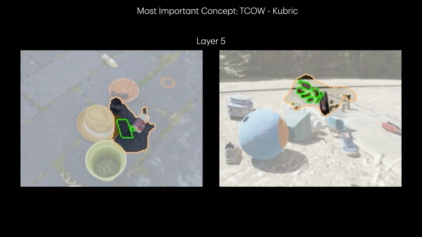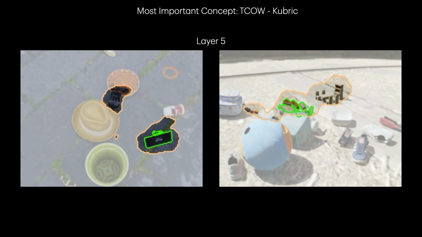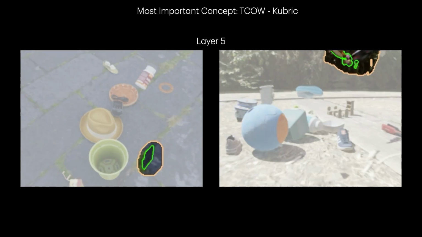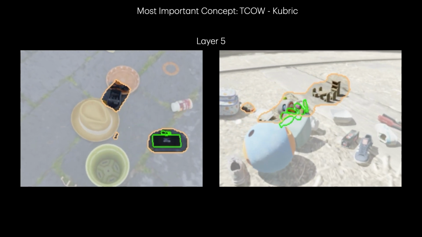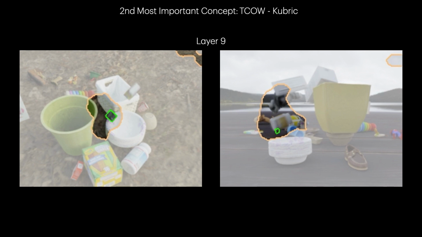Let's look at some results. We first visualize the most important concept for different models, starting with the TCOW segmentation model trained to track occluded objects. The most important concept, at layer 5, captures the target object as well as objects with similar appearance, suggesting the model solves the disambiguation problem by first identifying possible distractors in mid-layers. The second most important concept, at the 9th layer, tracks the target object throughout the video.